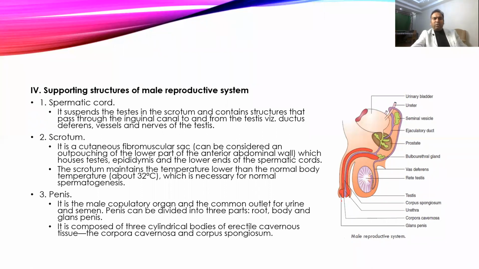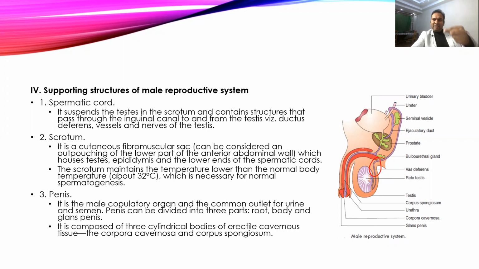Then other supportive structures are present in the male reproductive system. One is the spermatic cord. The spermatic cord is an extension of the inguinal ligament, and it contains various structures like nerves and blood vessels supplying the testes, and also it contains the vas deferens or ductus deferens, which goes towards the urethra. So all those will be there.